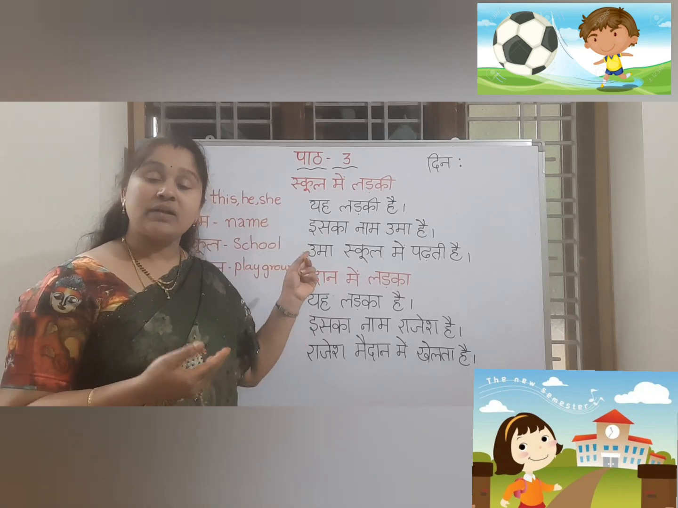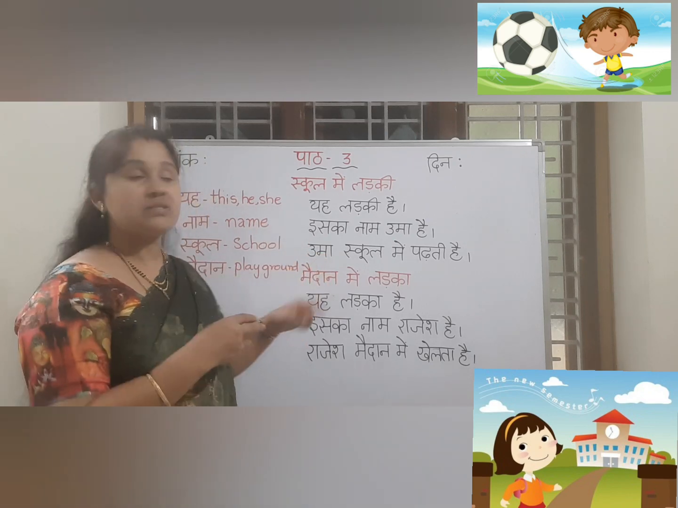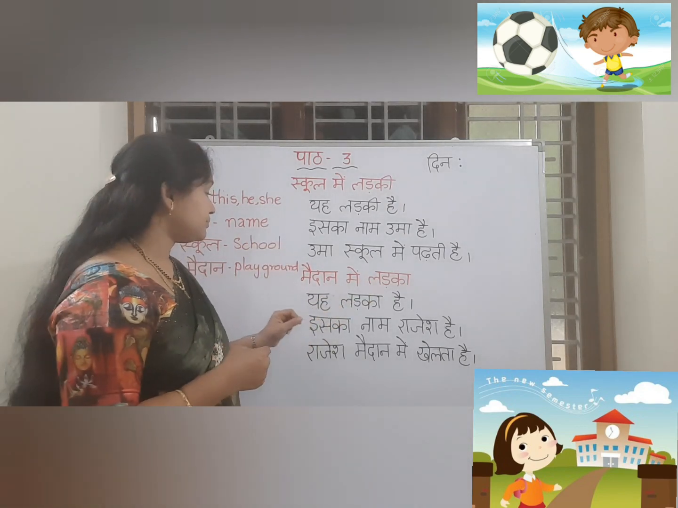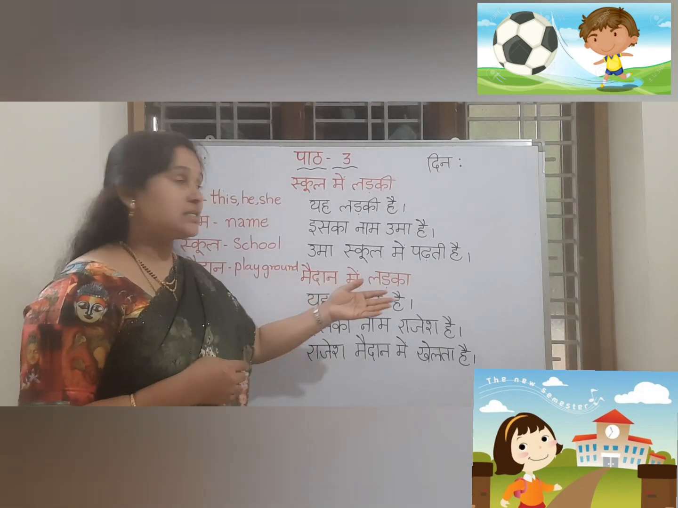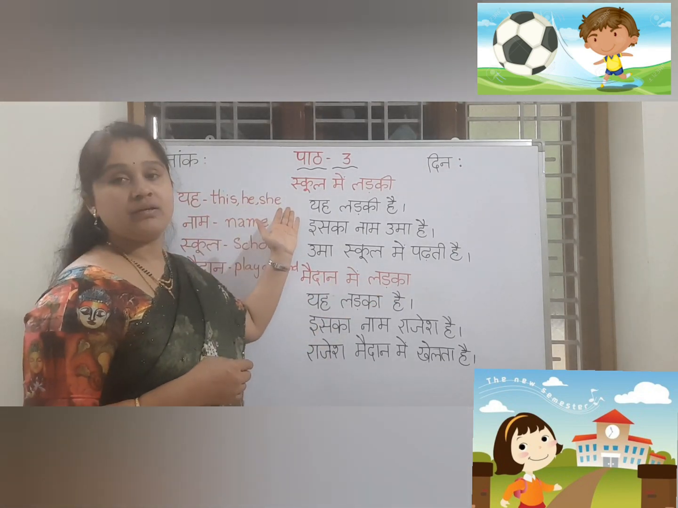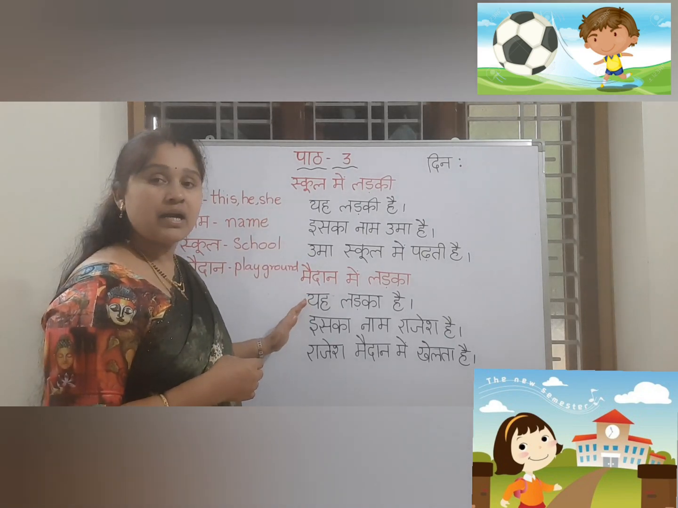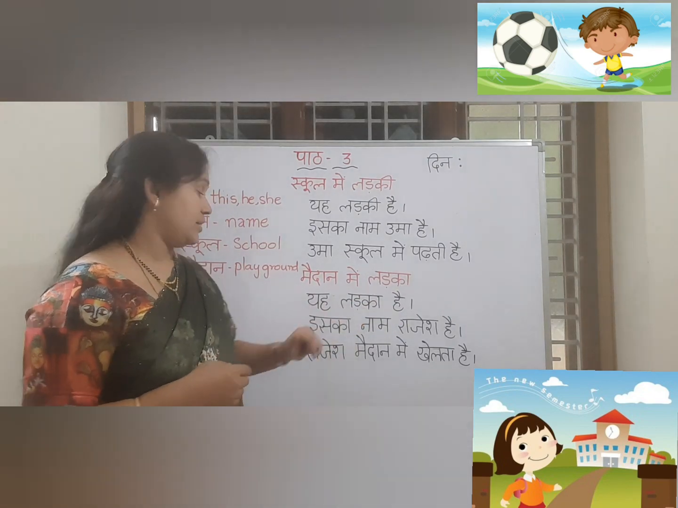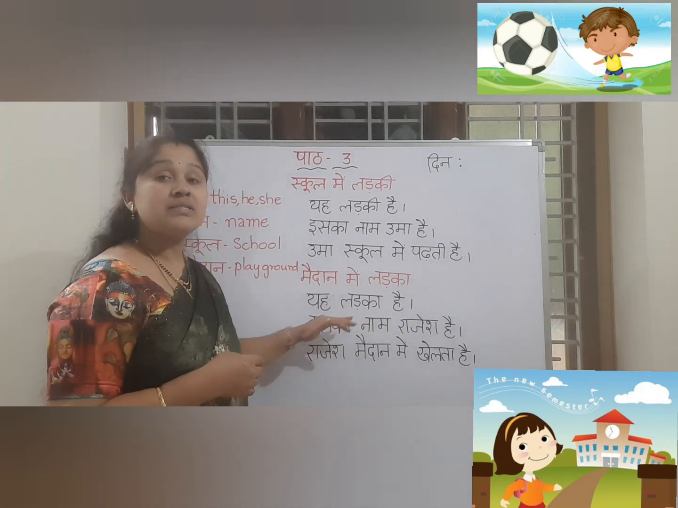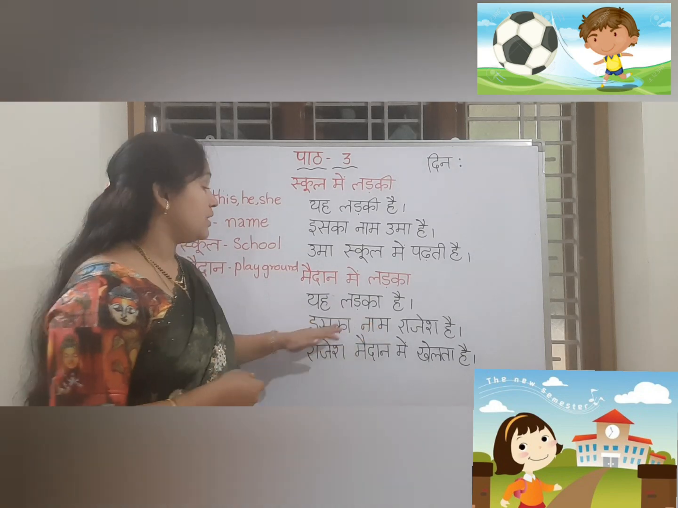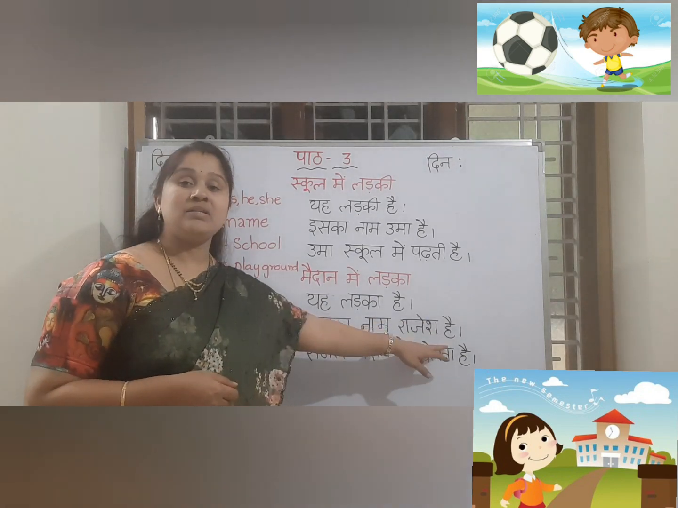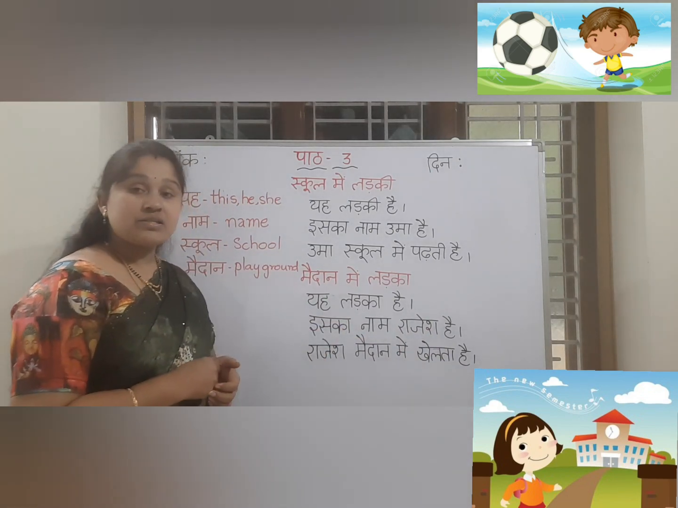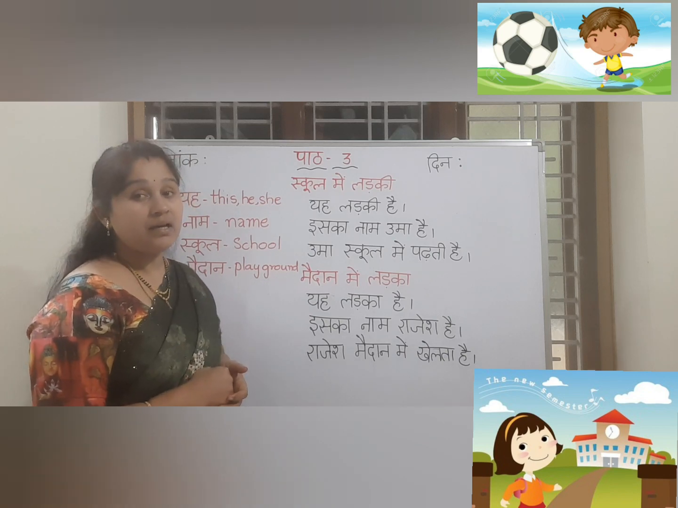Like previous video, whatever words we learned, like ladka, ladki, all these were words we are using here, right? Now, maidan mein ladka. And he is a boy. As we say, he is a boy. Yah means this, he, she. Right? Here we are using yah, means he. He is a boy. Yah ladka hai. And iska naam. His name. Naam means name. His name is Rajesh. Hai means is. Rajesh means that boy's name we are using. And where is Rajesh? He is playing in the ground.